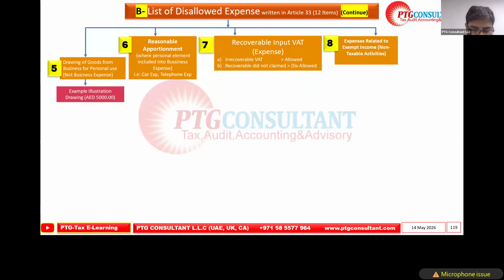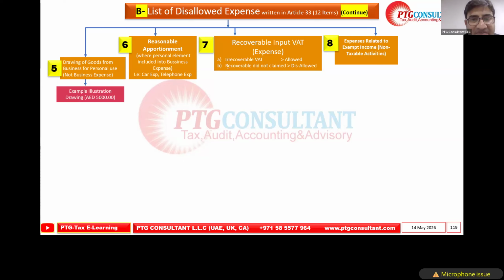A doubt related to the reasonable apportionment: if the expenses related to car or telephone, in case of a sole proprietorship, the owner uses the car for personal as well as business purposes, will this be allowed or disallowed? That will be disallowed completely, because the sole proprietorship is not an LLC. Yes, it's completely disallowed. We are coming to that point, so we will discuss it then.